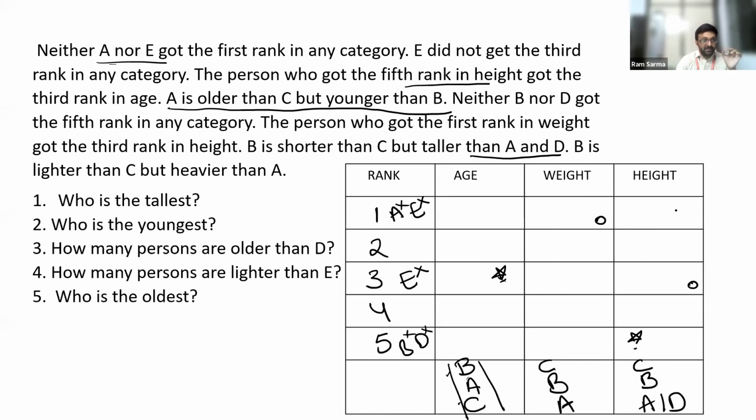Now, can you guys help me find out the first person in height, who is the tallest among the given five? Who got the first rank in height? Wonderful. C. Yes, C is the correct answer. Let me give you a reason. I know that in height, first rank should not be given to A or E. If you guys can notice this, A and E cannot get the first rank.